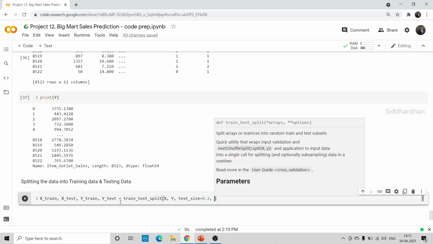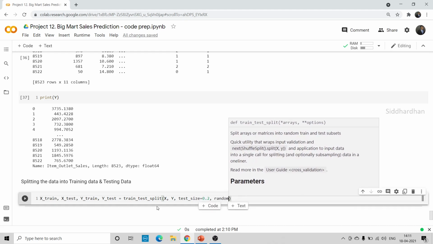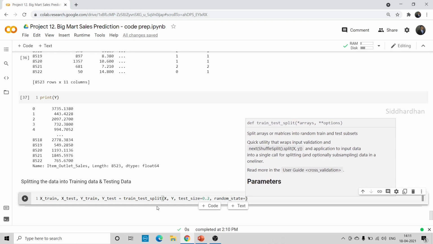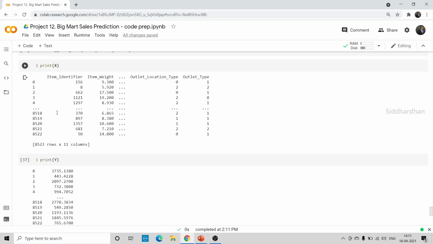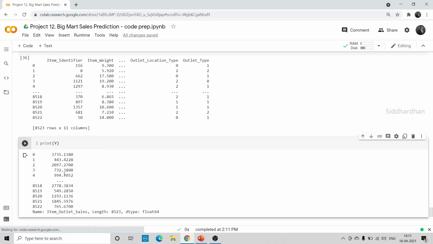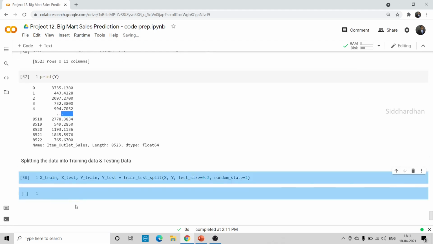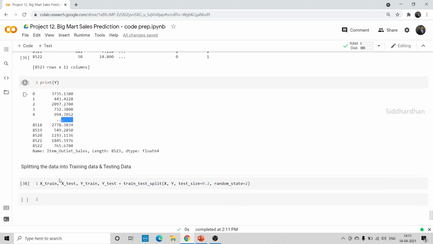I'll explain in a minute what we are doing in this line of code. I'm also taking random state equal to 2. Okay, so let's run this. We are splitting the data into training data and testing data. So this x will be split into training data and testing data, and the corresponding y values for the training data will be stored in y train. x train is the training data, and the corresponding outlet sales values are stored in y train. We also have the testing data here, and its corresponding y values are stored in y test. So basically we are splitting x and y into these two kinds of data, and that's why we mention x and y here.